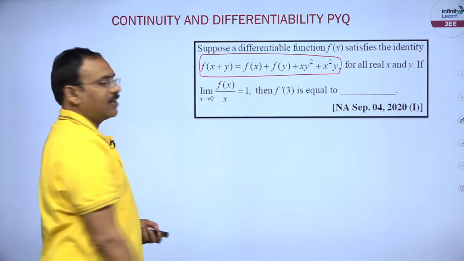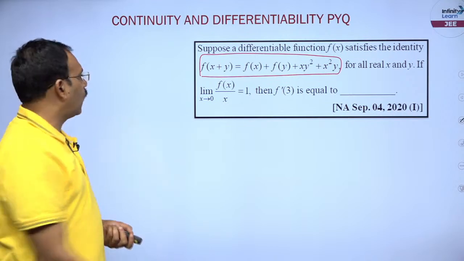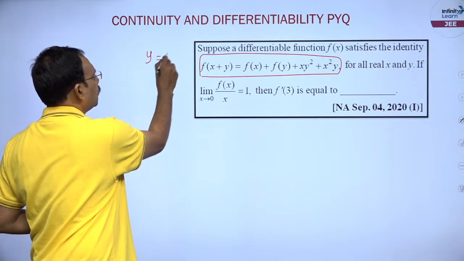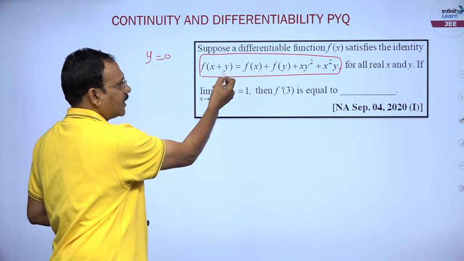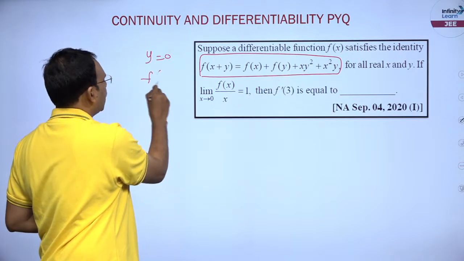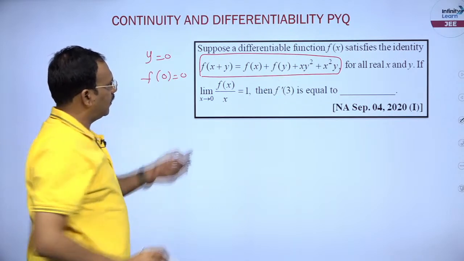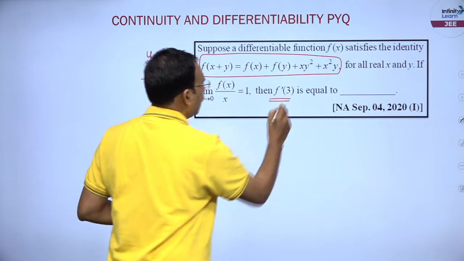Whenever a functional relation in x and y, two variables, is given which is true for all x, why don't you put y is equal to 0, so that f of x plus f of 0 and f of x gets cancelled, you will get f of 0 equal to 0, fine. And he is asking you to find f dash of 3.